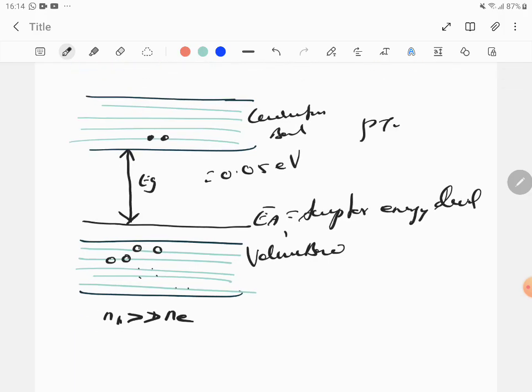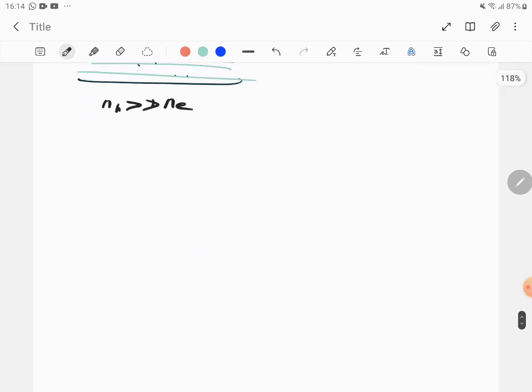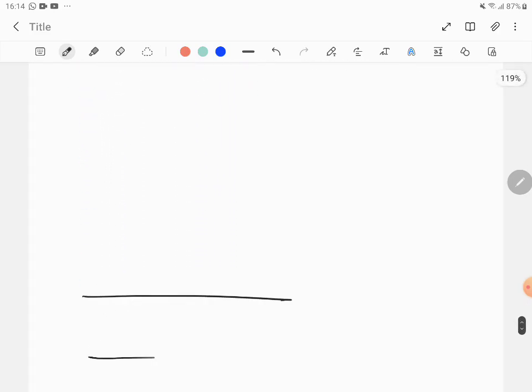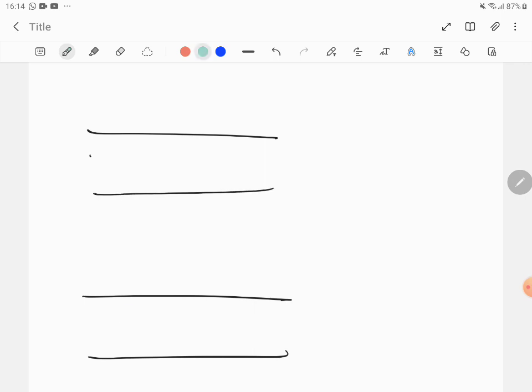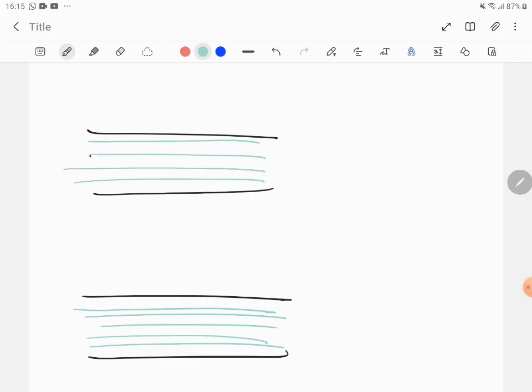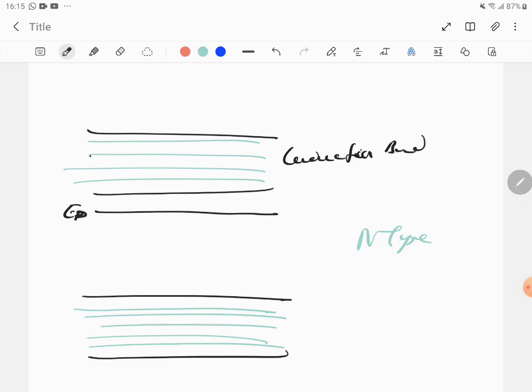Imagine what I've done is for a P type. But if I do it for N type, it will be miraculous. You have a valence band and you have a conduction band, and put the dots. And in this, it's an N type semiconductor. In N type, electrons have to be more. And N type is a donor impurity. And the ED, which is the donor impurity energy level, will lie just below the conduction band.